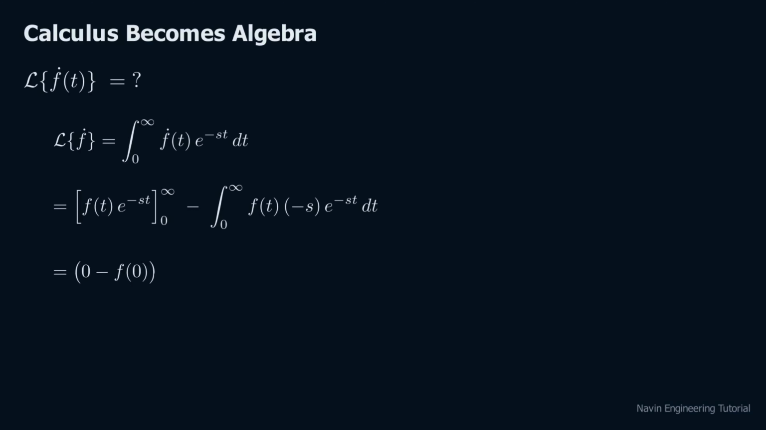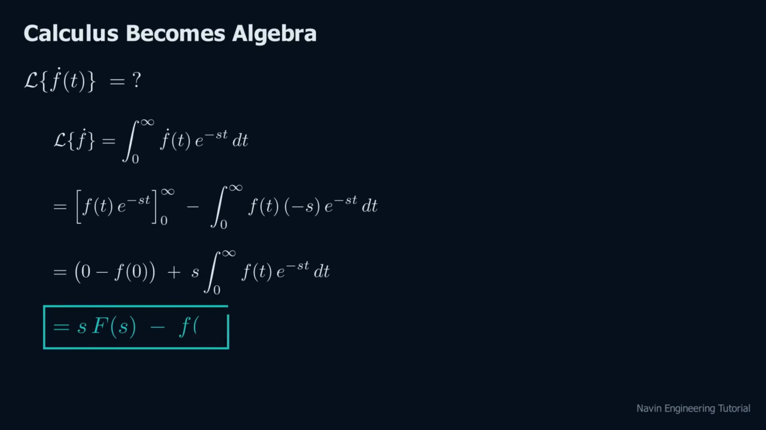The boundary term. At infinity, the probe kills f, leaving 0. At time 0, it leaves minus f of 0. The initial condition walks into the algebra by itself. And the new integral is just s times the transform of f. There it is. The transform of a derivative is s times F of s minus the initial condition. Differentiation in time has become multiplication in s.